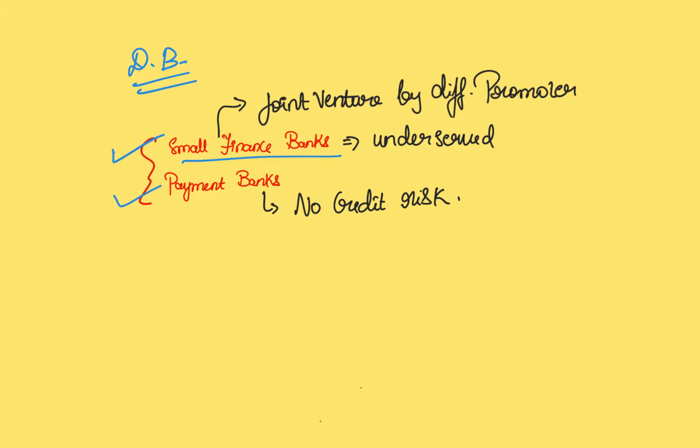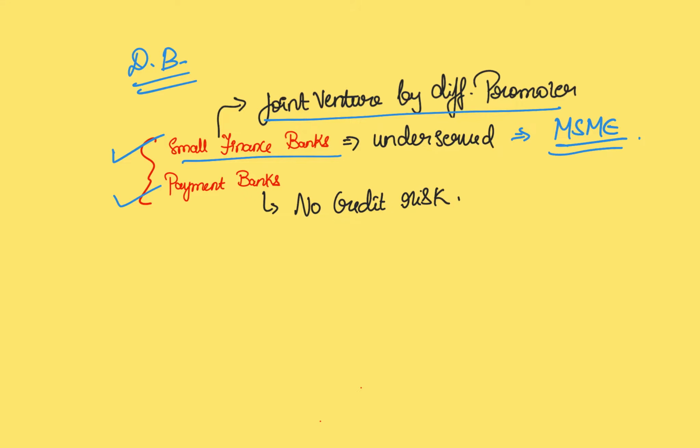Small finance banks are especially relevant in small tier 3 and tier 4 towns or suburban areas, where they will be supporting a lot of MSMEs and small businesses or even kirana shops. But there is one caveat here. According to RBI's regulations, joint ventures by different promoters are not allowed.